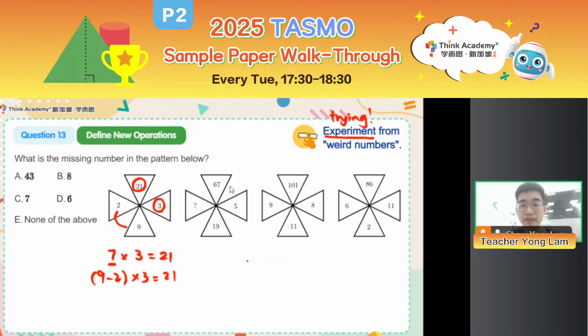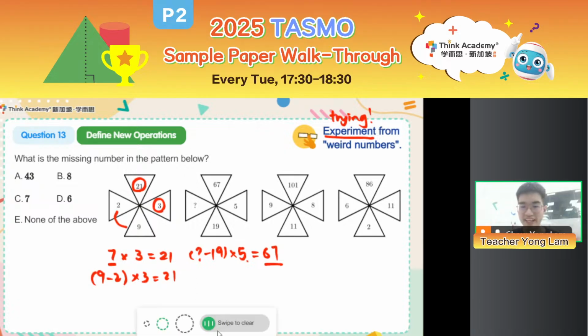If you look at the next pattern, you will see something minus 19 times 5 is equal to 67. But 67 is not even a multiple of 5. So this pattern definitely is not defined by what I did just now. But it's okay, at least you made a good first effort. We just need to look somewhere else to search for inspiration.